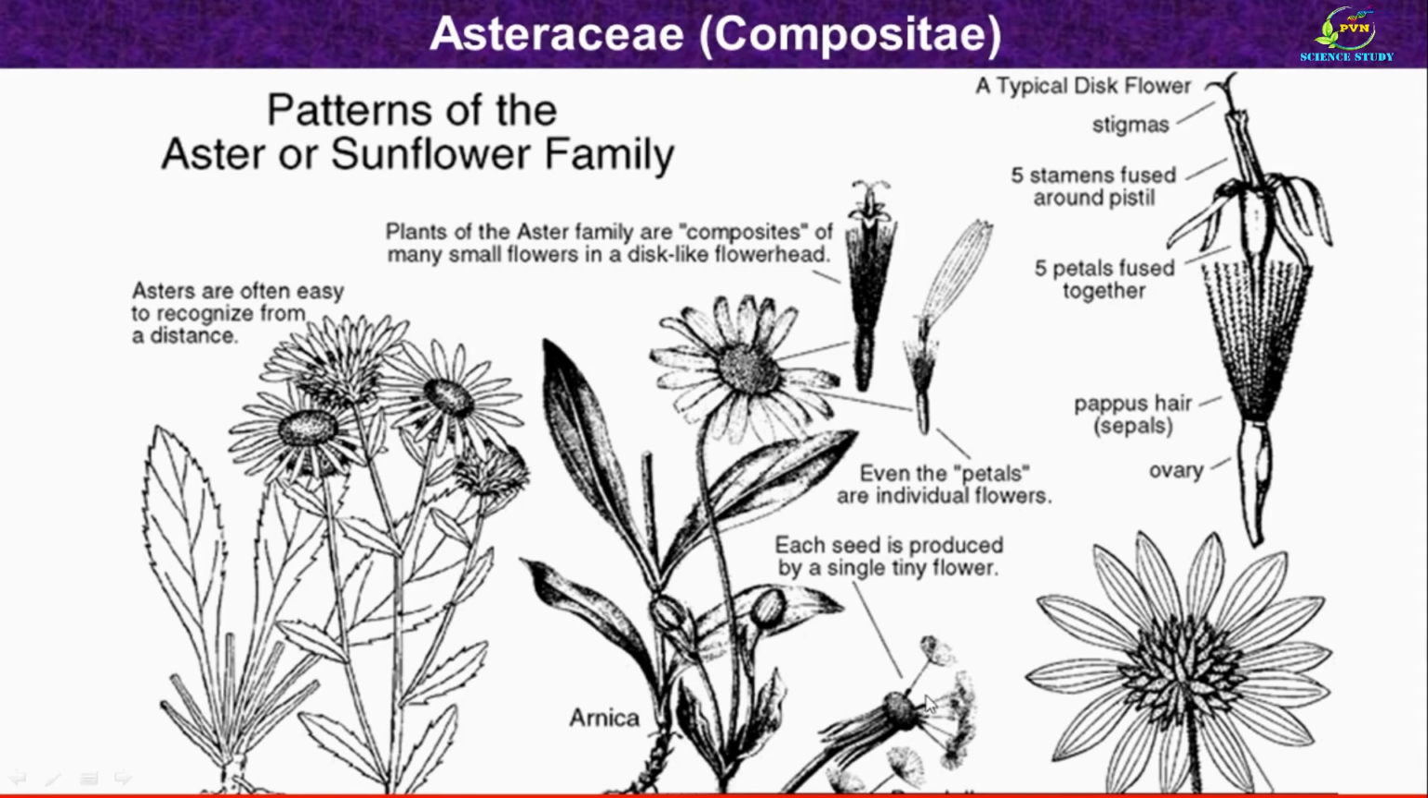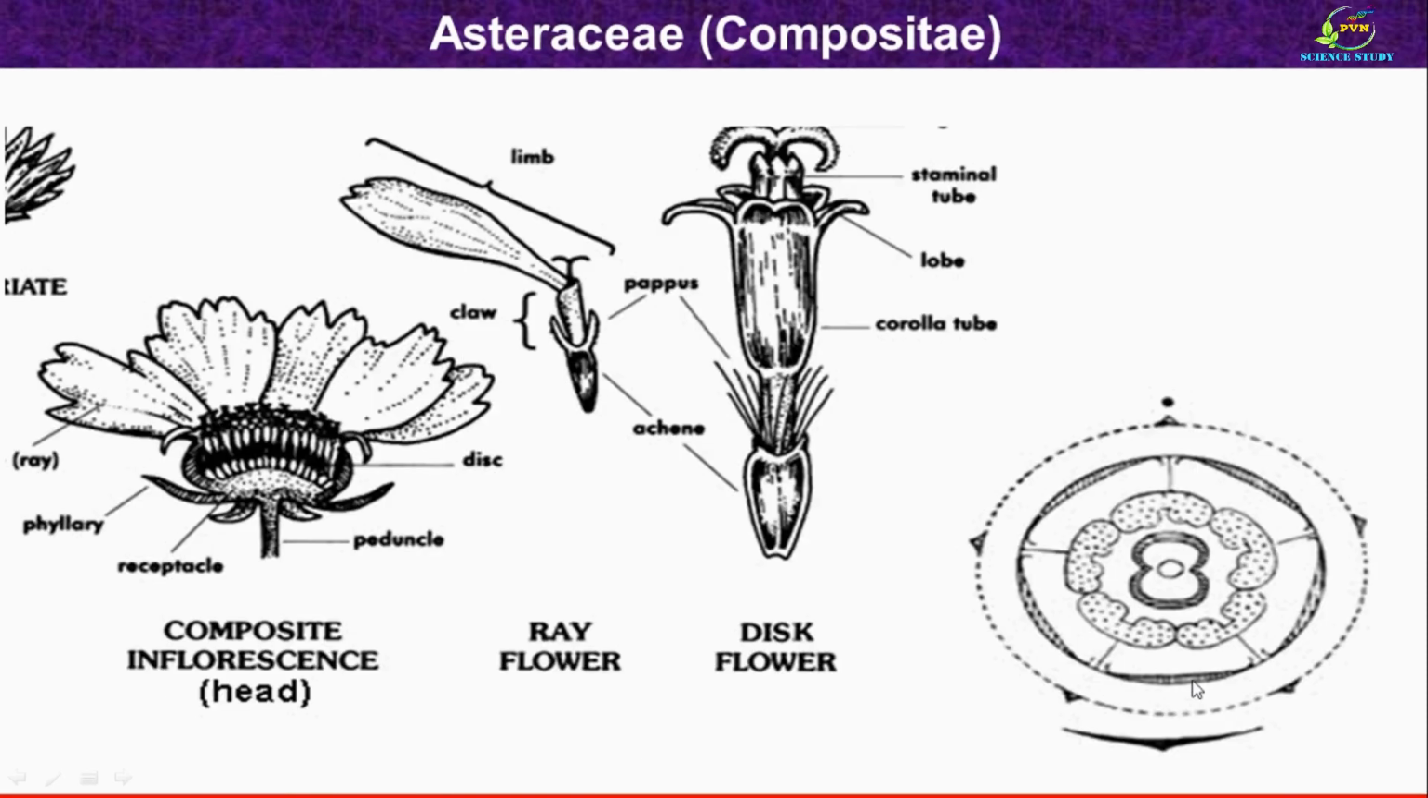And here you can see that each seed is produced by a single tiny flower. This is the involucral bract of the inflorescence. Here you can see ray floret as well as disc floret. Ray floret contains pappus calyx as well as corolla, which is like a ray. It only contains gynoecium, androecium is absent. Then this is the disc flower showing pappus calyx and corolla tube.